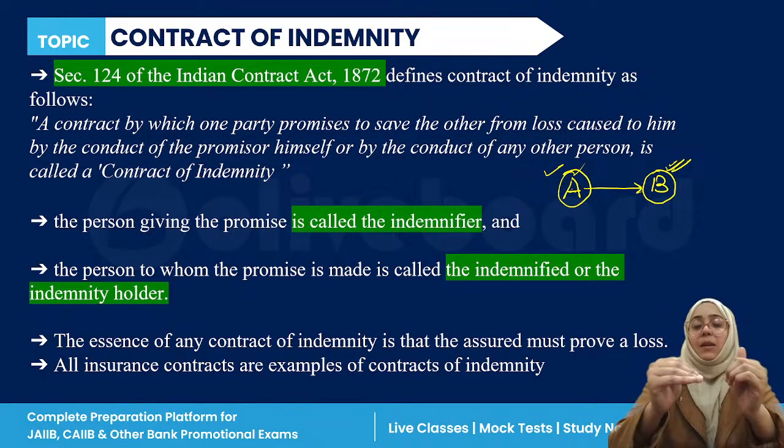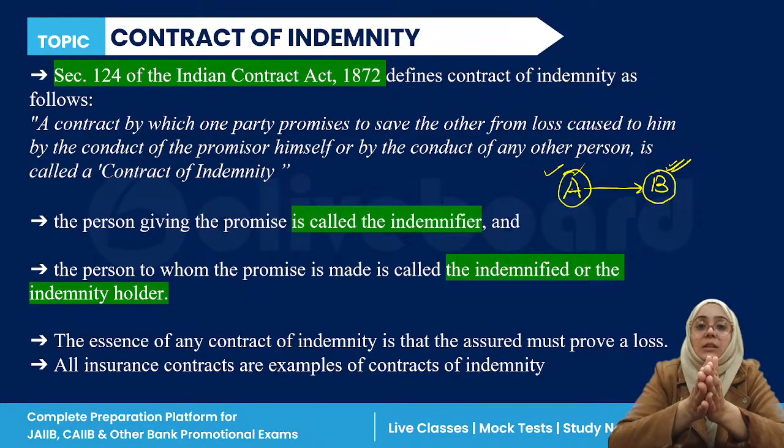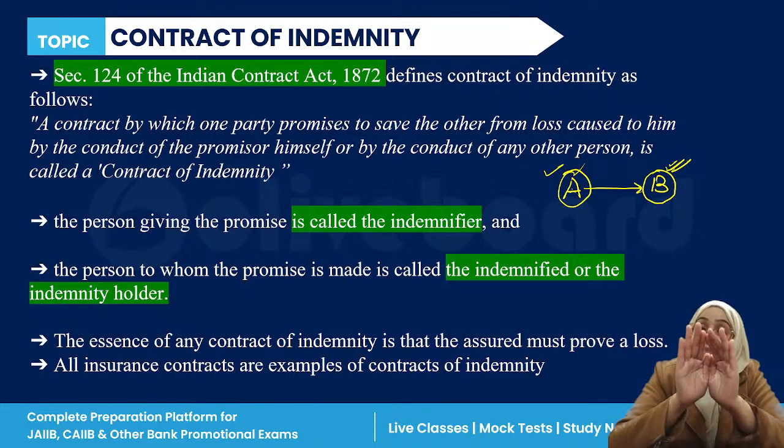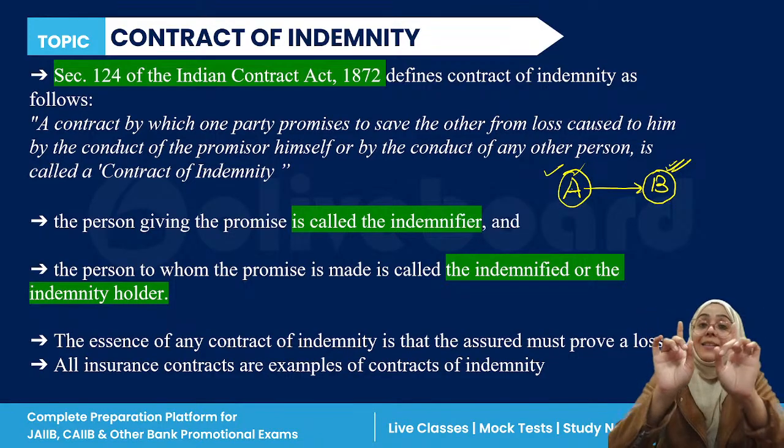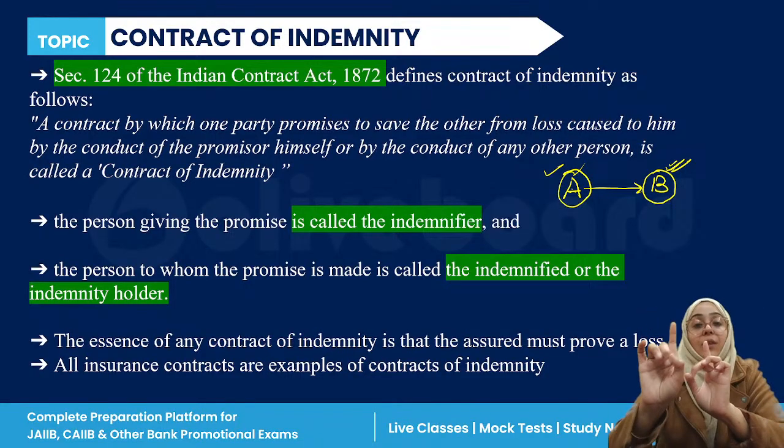Sounds very similar to the contract of indemnity. Why? Because all types of insurance contracts are an example of a contract of indemnity.